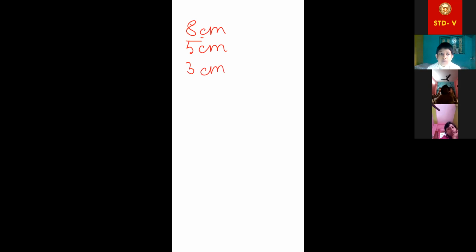Now look, 8 plus 5 is equal to 13, which is greater than the remaining side 3. Yes. But if we add 5 plus 3, that is 8. Is it greater than 8? No ma'am, equal.